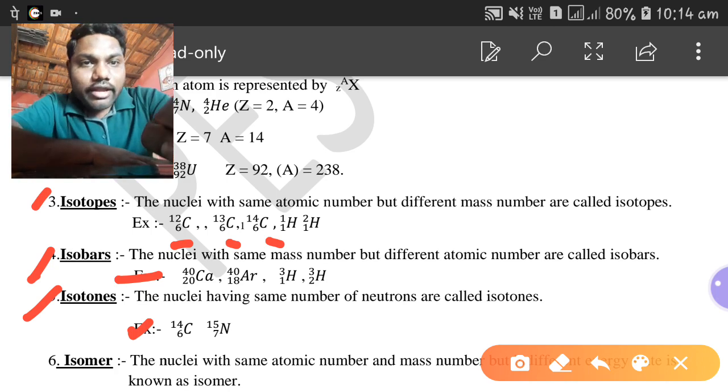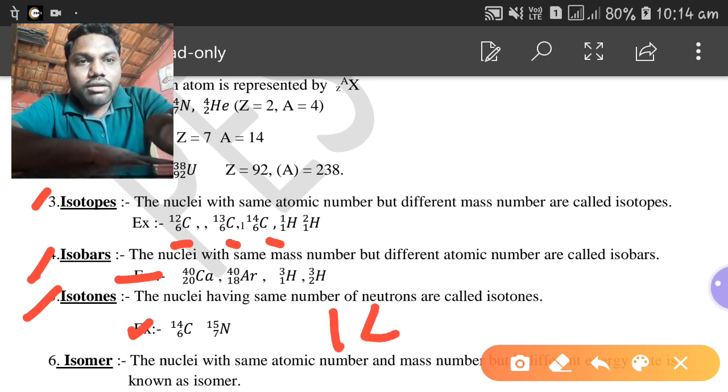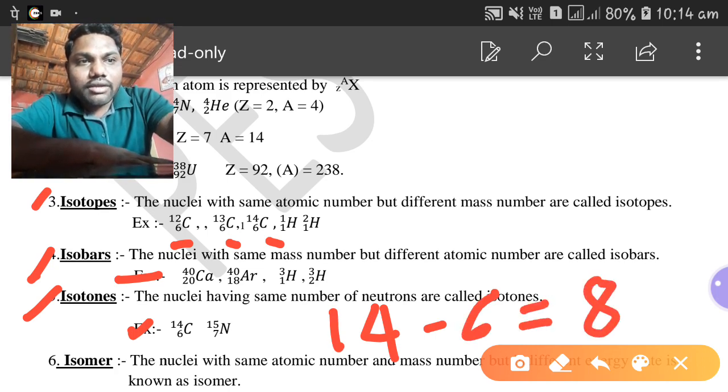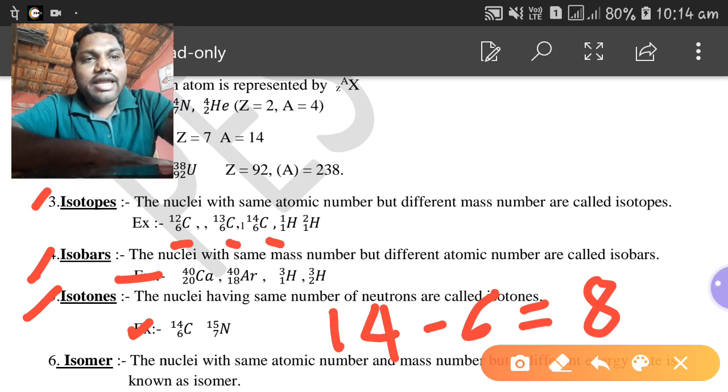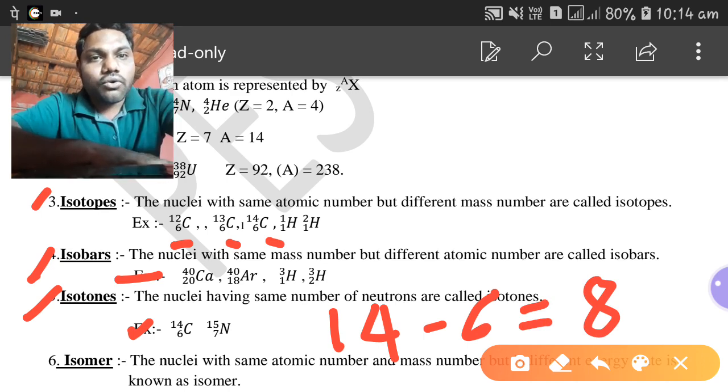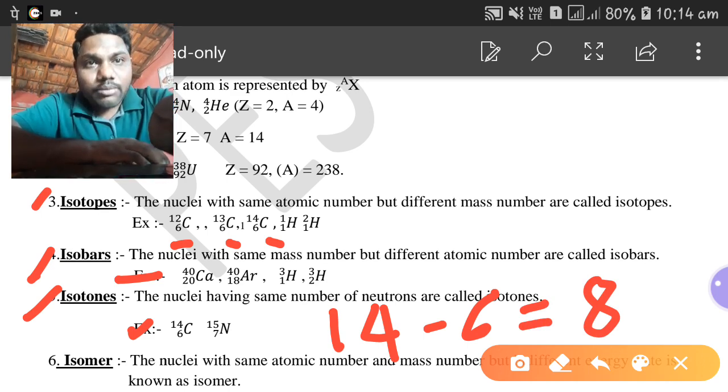If we calculate the number of neutrons for carbon-14, that is 14 minus 6, which is equal to 8. So the number of neutrons present in the carbon-14 atom is 8.